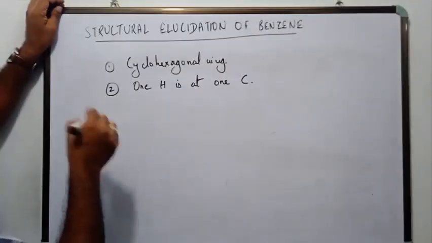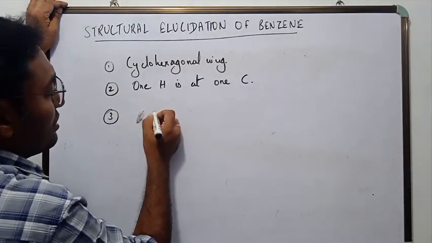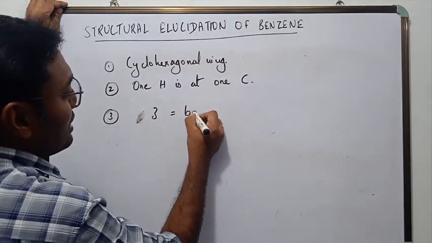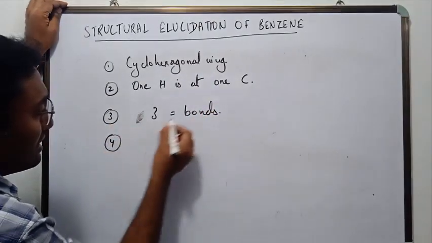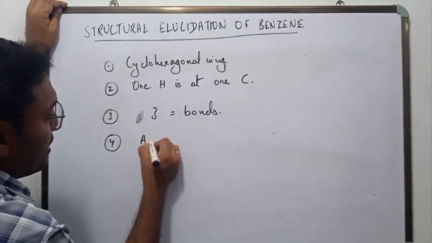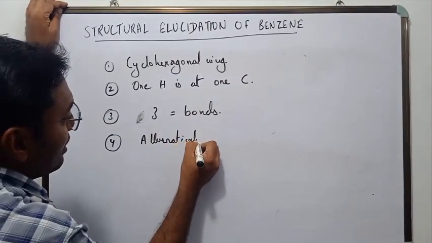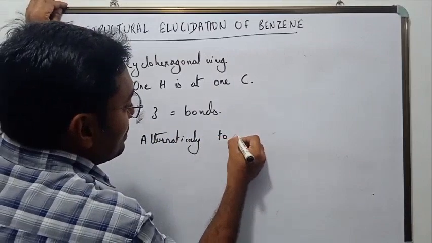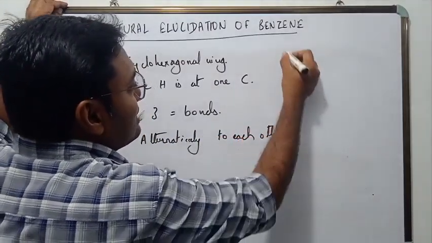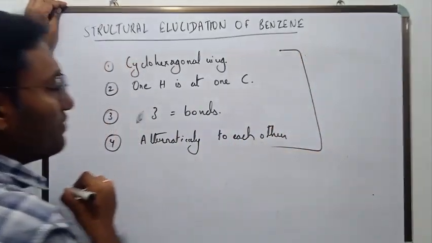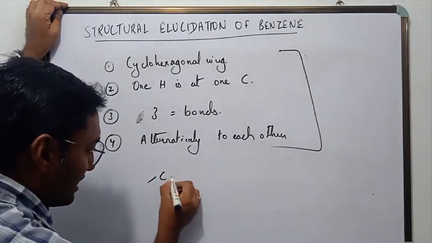From section 2, the findings were that there are three double bonds in the benzene ring, and one more finding was that these three double bonds are arranged alternately. So based on these four findings, he drew a structure of benzene which was like this.